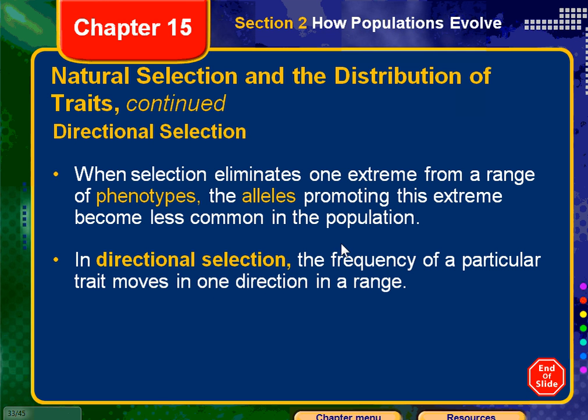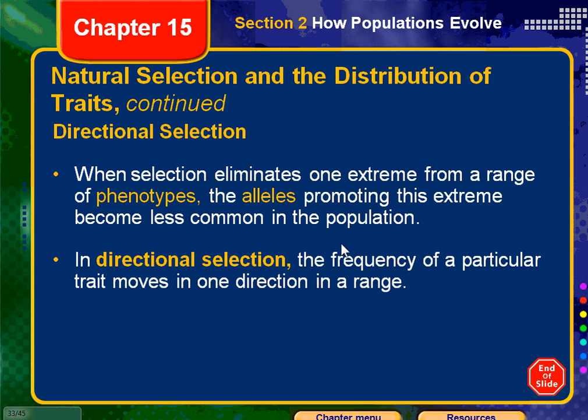Now, we can have directional selection. This is one of the things that Bosman talked about. When selection eliminates one extreme from a range of phenotypes, the alleles promoting this extreme become less common in the population. Well, that kind of makes sense.